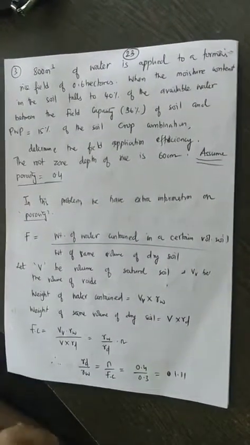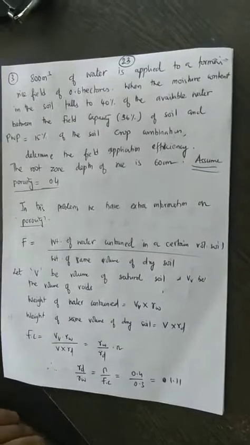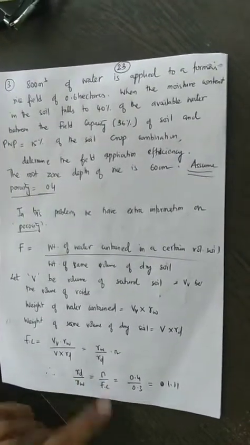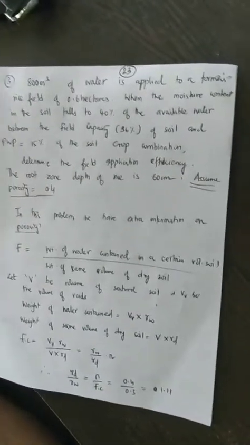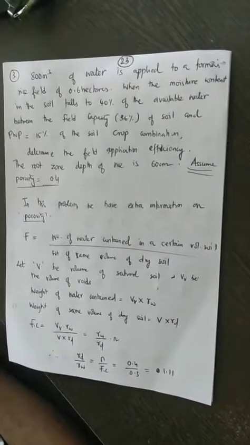FC. So if you know N, you can find out gamma D, or if you know gamma D and N, we can now find FC. So this is the relationship that you need to remember. Gamma D divided by gamma W is equal to N divided by FC, where N is the porosity.